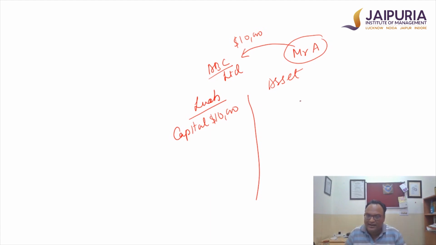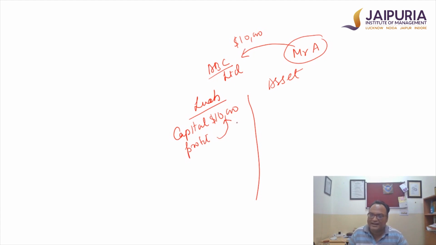the business will start operating. They will generate some income, they will generate some expense. Eventually, a couple of things may happen. Either the business will earn some profit. How will they earn some profit? When the total income is more than the total expense which has happened. Only then the business will earn some profit. Now, this profit belongs to whom? This profit belongs to the owner, which in this case is Mr. A. Now, therefore, the profit will be added back to the capital.